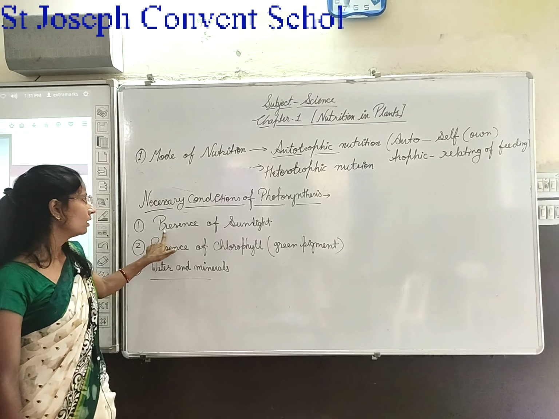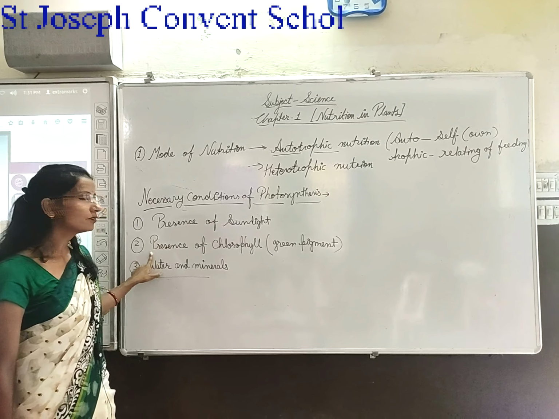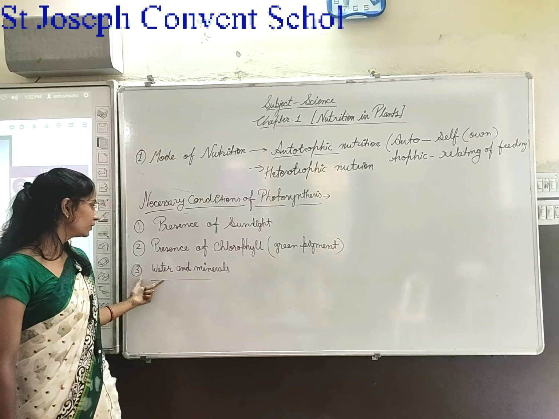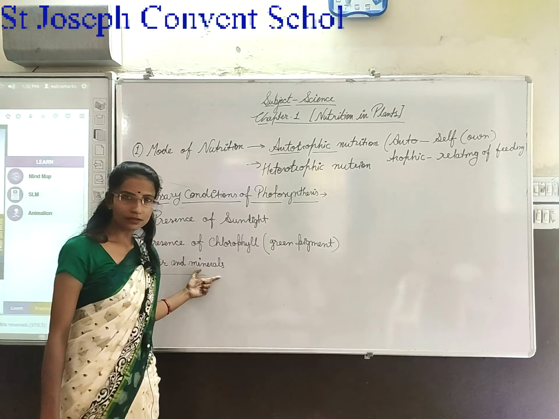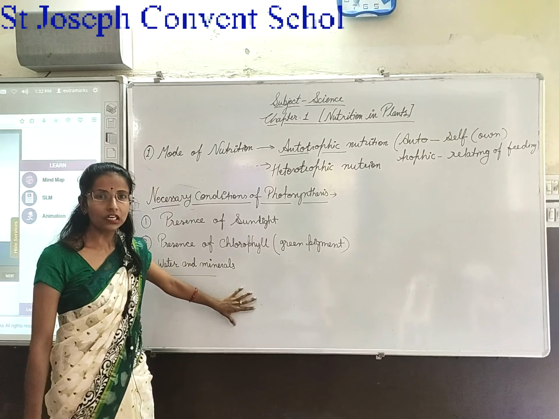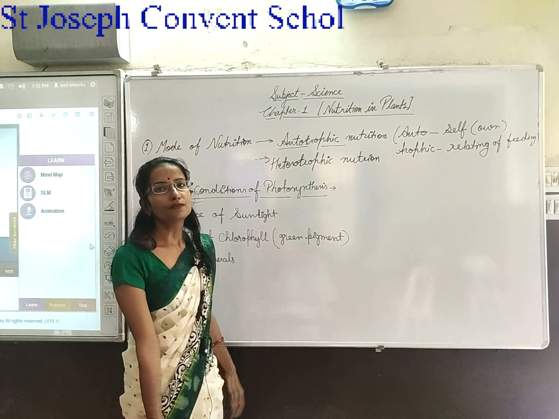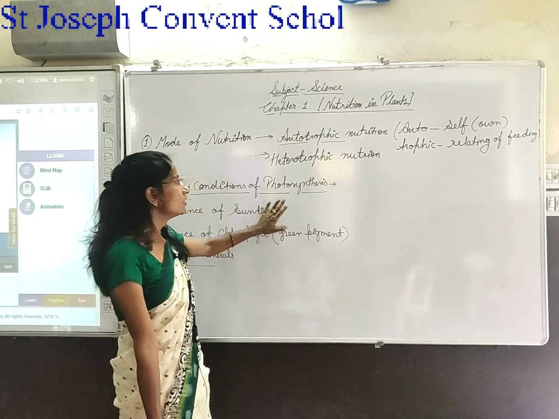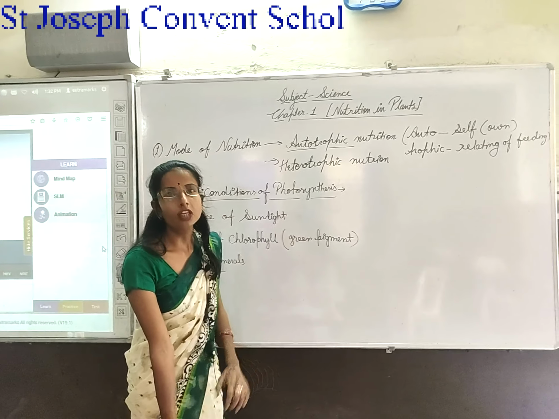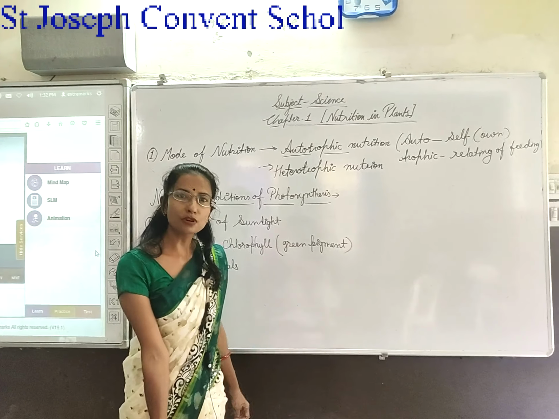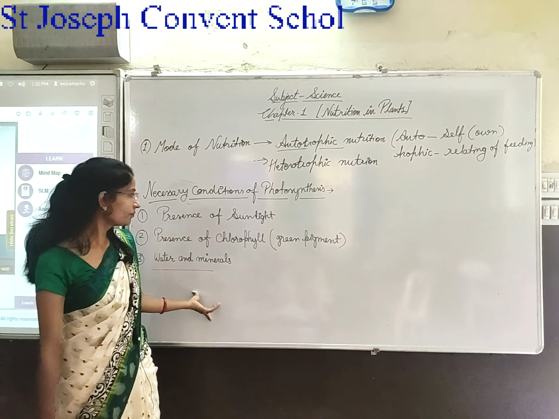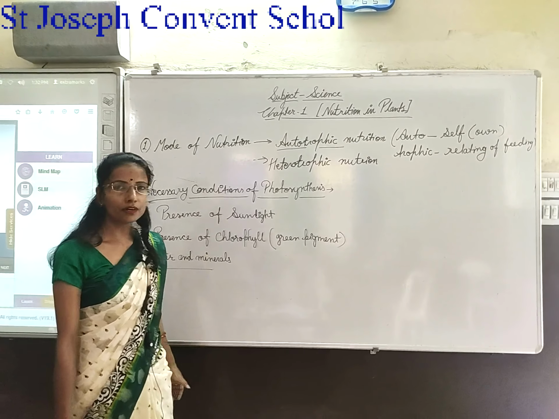First of all, presence of sunlight, presence of chlorophyll, that is a green pigment, and third one is water and minerals. Okay, so you understand what the process of photosynthesis is. Again I will give you a line on what photosynthesis is. Photosynthesis is a process in which the leaves make food in the presence of sunlight, carbon dioxide and the chlorophyll. Okay.